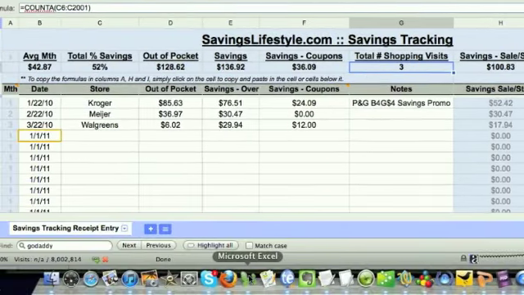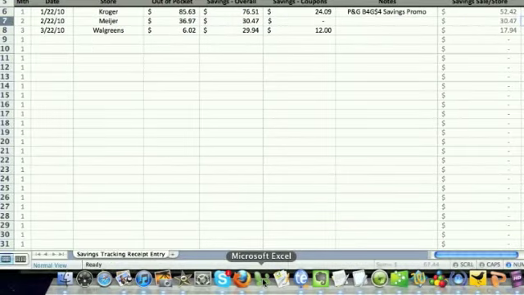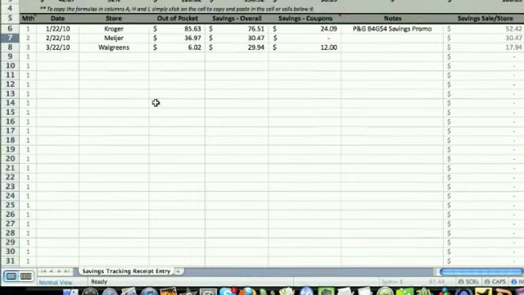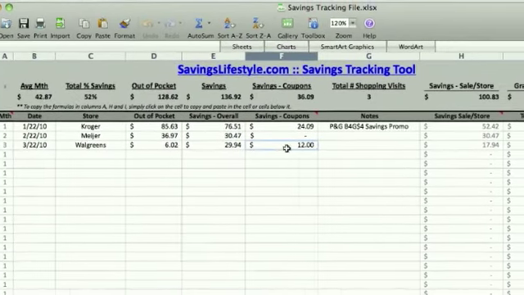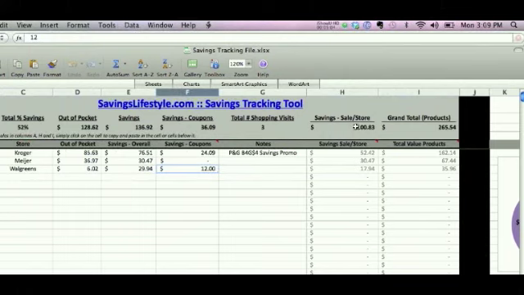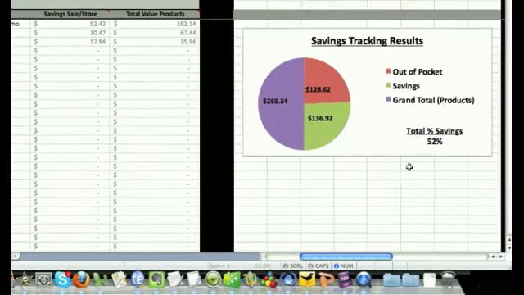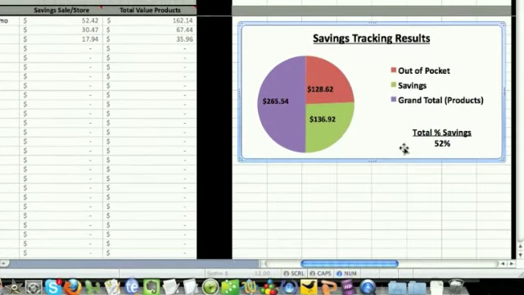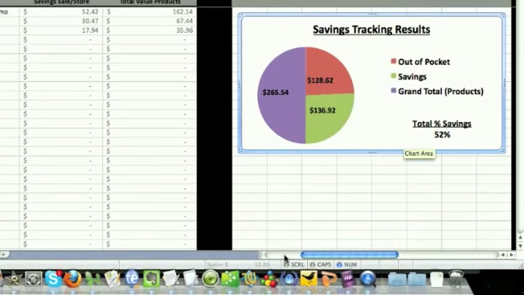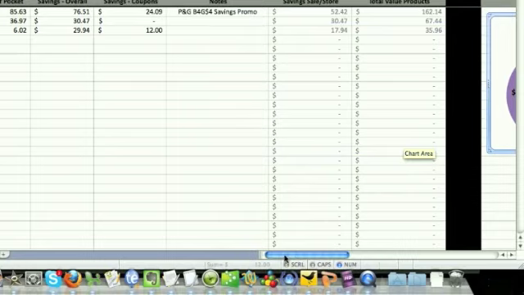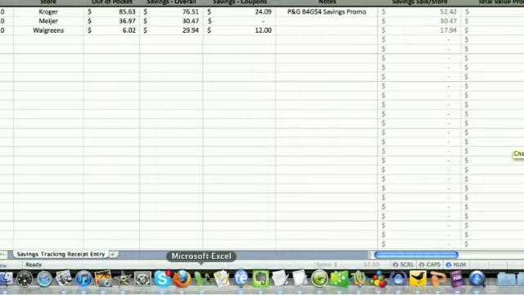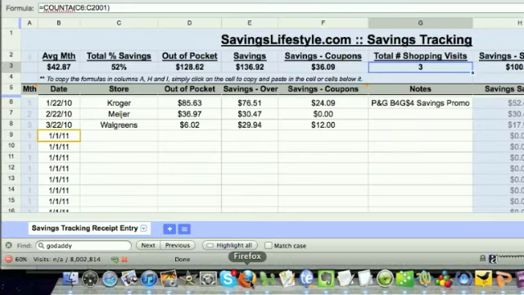So looking on to the actual Excel document that I created, the colors are a little bit different, but the formulas and everything else are the same. And again, you would just enter all of your information in these cells, and then the information at the top would do all of the calculation for you. The only additional thing that I created for the Excel document was a pie chart in case you wanted to see a visual look at how much you've been saving and spending throughout the year. This is something that is good for visual people because I like to see that as well. So those are the two documents with a quick overview.